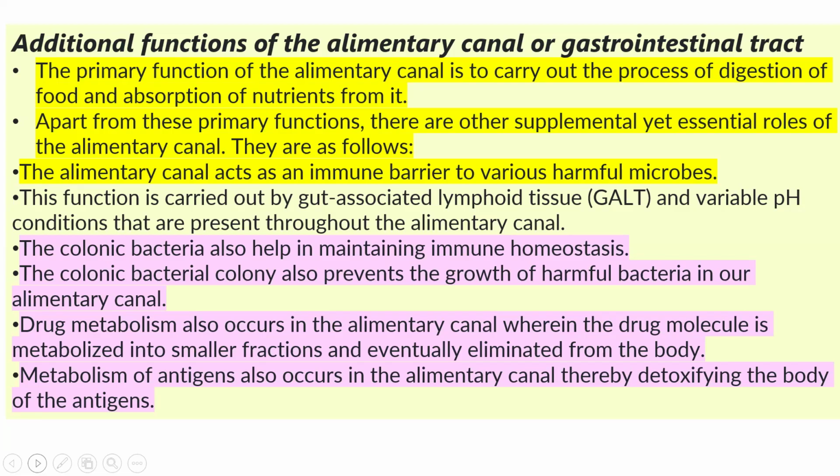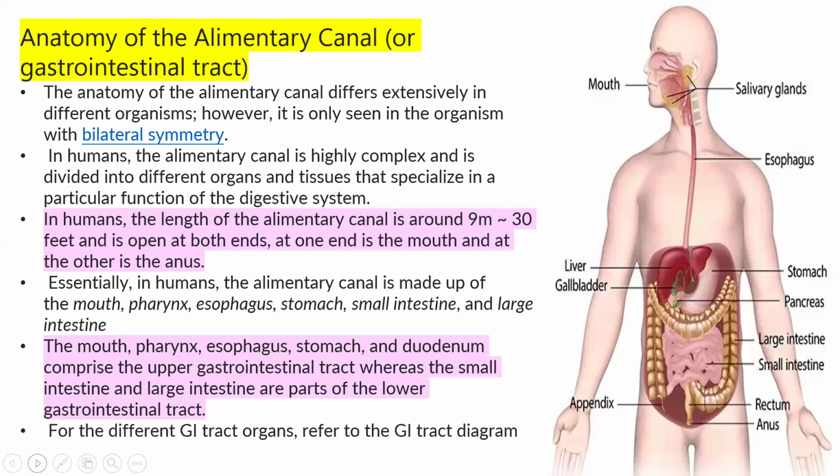So metabolism of antigens or pathogens which are coming from the outside, which is harming our body. So metabolism of antigen also occurs in the alimentary canal, thereby detoxifying the body of the antigen. Whatever things are going to affect us, which are harmful for us, this metabolism of antigen occurs in the alimentary canal. So in this way, it is detoxifying our body from antigens, from outside invaders.